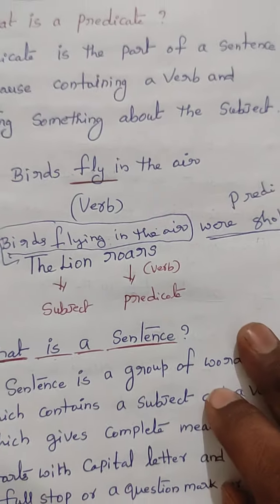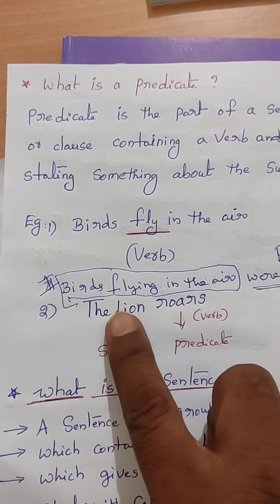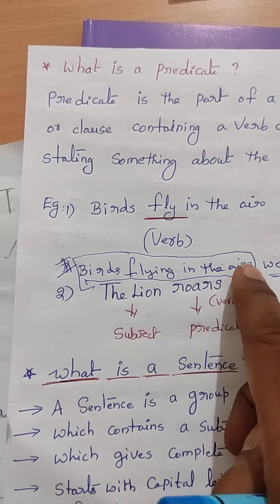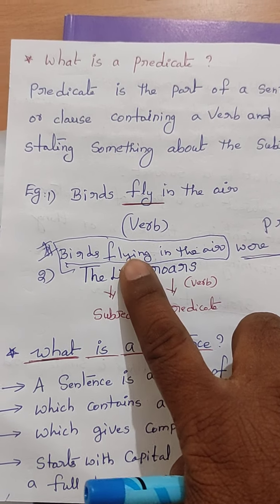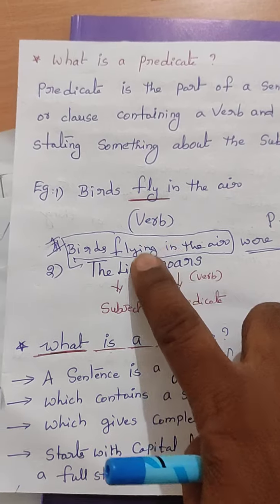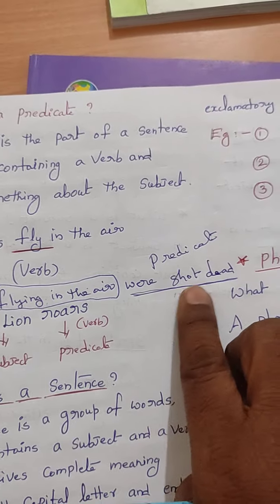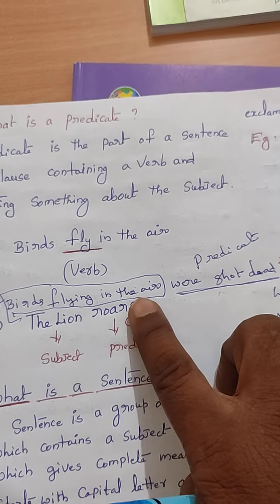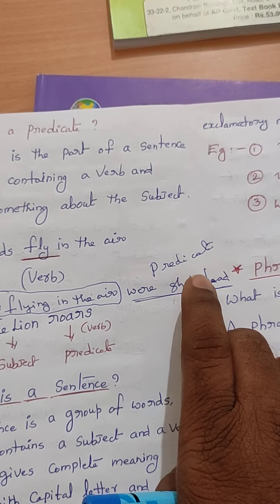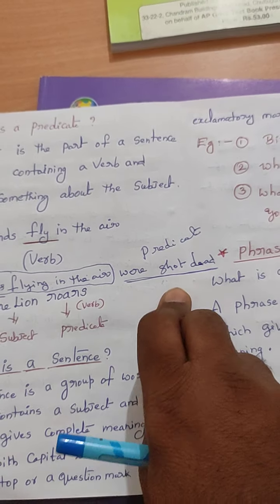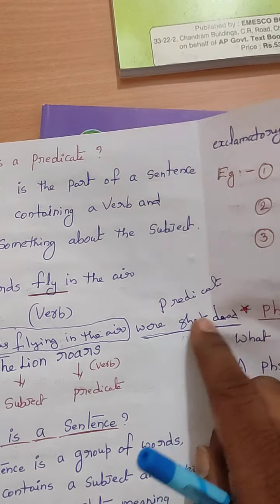Children, see here the difference between subject and predicate. Subject may be a single word or a group of words. What are we going to talk about? Here we are going to talk only about the birds. But here we are going to talk about birds flying in the air. That means flying birds. What happened to the flying birds? They were shot dead. That means the birds which are flying were killed by somebody. That means shot dead. Okay, this is predicate.